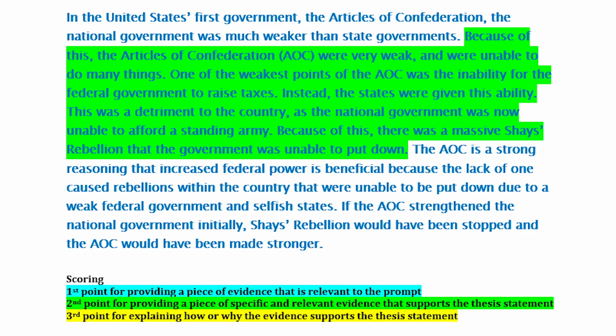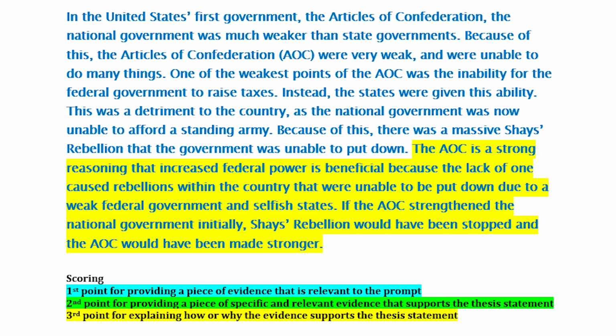The next couple of sentences point out that under the articles, the federal government lacked the ability to tax and therefore couldn't afford a standing army, and was then unable to put down Shays' Rebellion. Now, you might notice that this isn't particularly well written, nor is it even totally accurate, but they did what they had to do to earn the second point, and that's really all that matters.